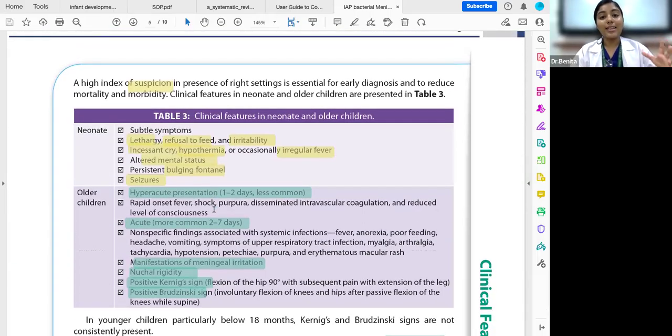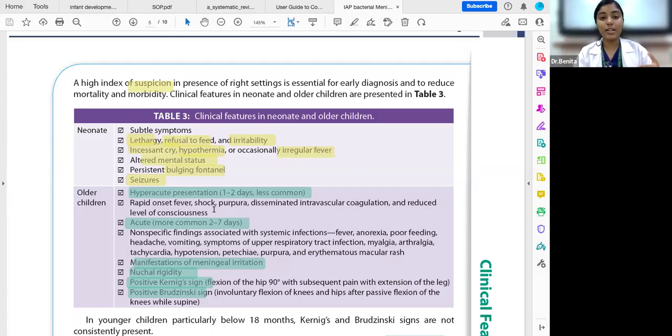Now, since it has a high morbidity and mortality, we need to have a high level of suspicion for early diagnosis. So how does the child present? In neonates, the presentation is different, and in older children, it's different. In neonates, the symptoms are very subtle. So there's lethargy, refusal to feed, irritability, incessant cry, and the child can present with seizure and altered mental status. And there will be a persistent bulging fontanelle.